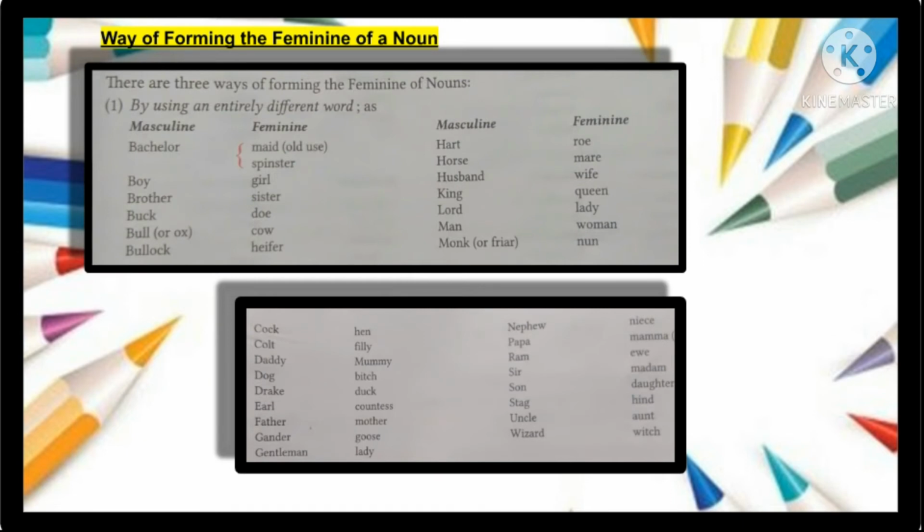Next, let us see the ways of forming the feminine of nouns. There are three ways of forming the feminine of nouns. First, by using entirely different words, such as masculine bachelor, feminine maid or spinster; masculine boy, feminine girl; brother, sister; buck, doe; bull, cow; bullock, heifer.